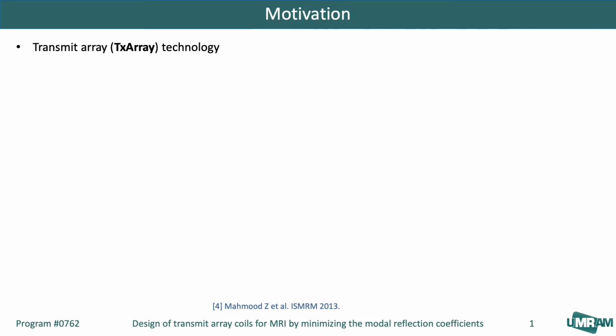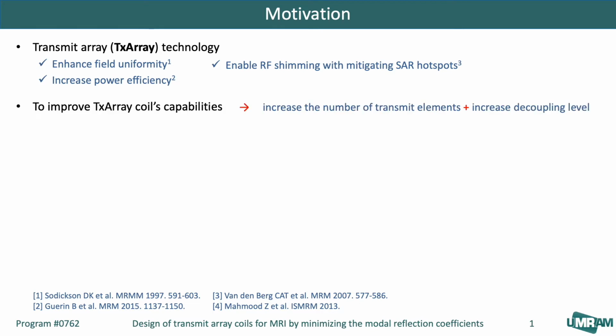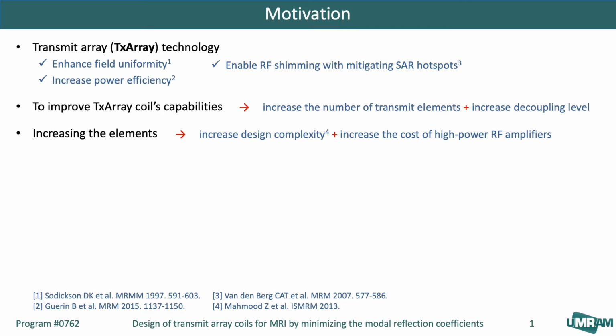Transmit array, or TxArray, technology can be very critical since it can enhance field uniformity, increase power efficiency, and enable RF shimming while mitigating SAR hot spots. Increasing the number of independent transmit elements can enhance the TxArray coil's capabilities. However, for a higher number of array elements, the design complexity and the cost of high-power RF amplifiers will increase.